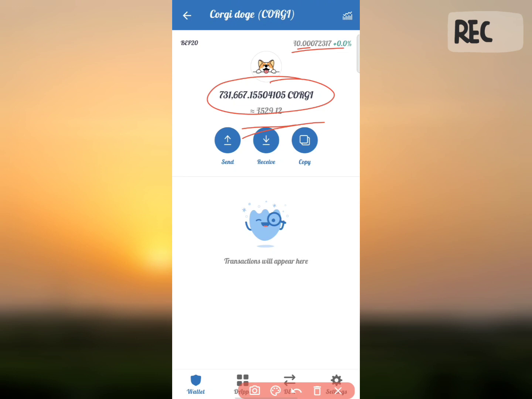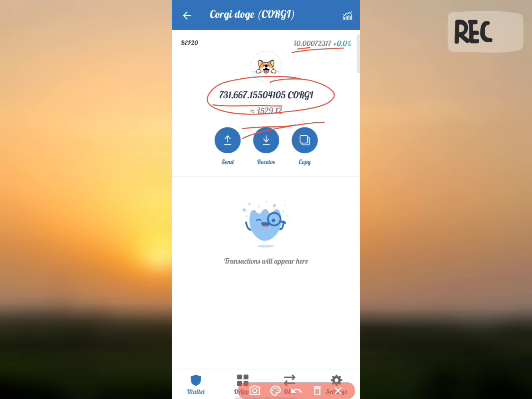0.00072317. So the price is good actually, because today more NFT tokens have a lower price, so it's looking like a very good price, because it can rise at any time. If you have 1 lakh of coins, then you can have a huge profit in the future. Just pay 50 rupees. This is not a big amount for you guys, so you can have 1 lakh of coins for 50 rupees. Just go and pay the 50 rupees and have 1 lakh of coins in your wallet.